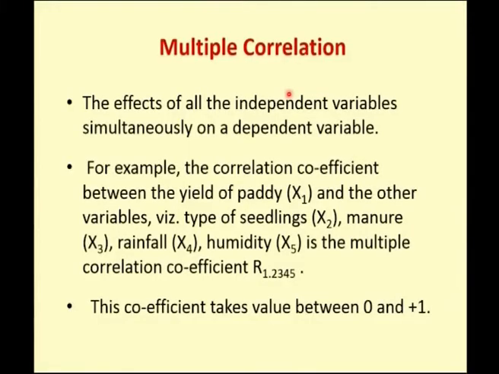So next we will deal with the multiple correlation coefficients. What is the difference between partial correlation and multiple correlation? In multiple correlation we have many independent variables and a dependent variable. What we need to do is find whether this dependent variable is correlated with all the independent variables or not.